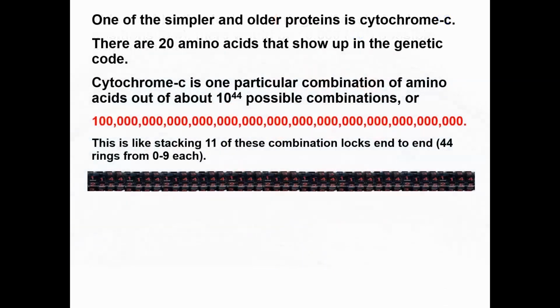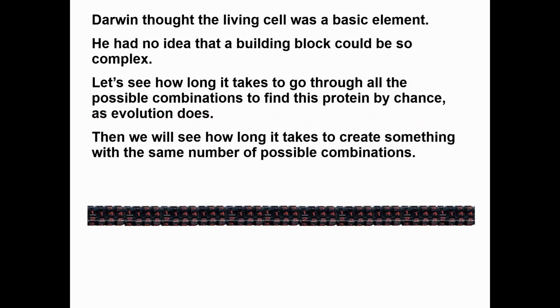One of the simpler and older proteins is cytochrome C. There are 20 possible amino acids that show up in the genetic code. Cytochrome C is just one particular combination of amino acids out of about 10 to the 44th possible combinations for this particular protein. You can see here there's a 1 followed by 44 zeros. This is like stacking 11 of these combination locks end to end, which is 44 rings, each having positions 0 through 9, or again, 10 to the 44th power.